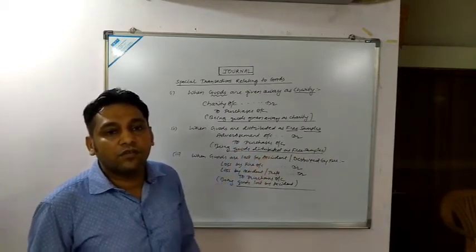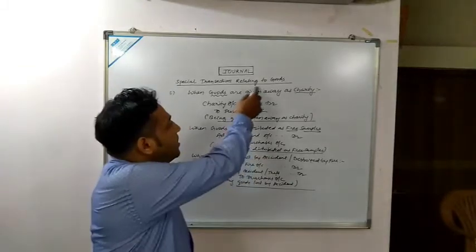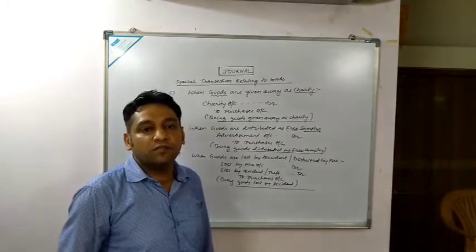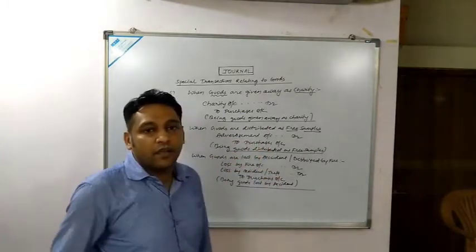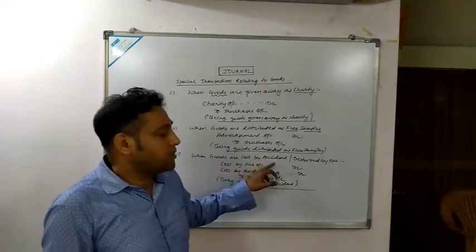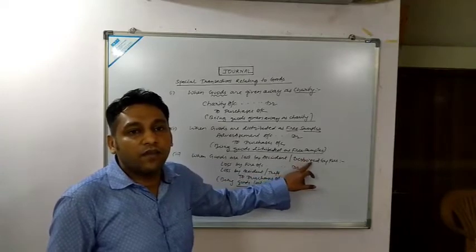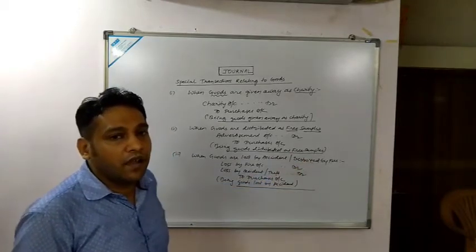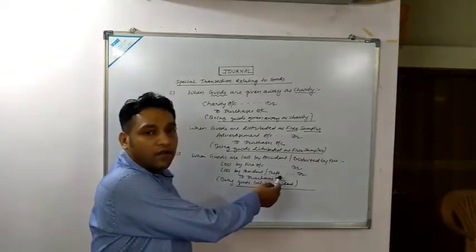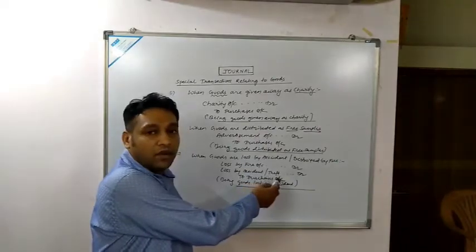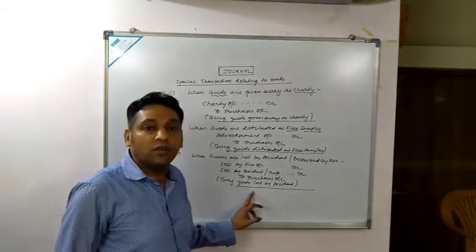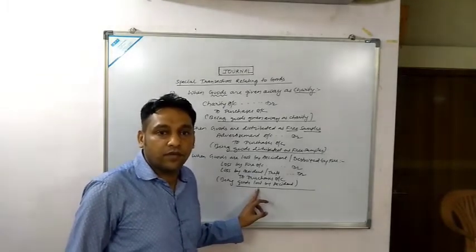So here we can understand that in case of any transaction related to goods, purchases account would be credited. Now next, number 3: when goods are lost by accident or destroyed by fire. What will be the entry? Again it is an abnormal loss, so debit all expenses and losses. So loss by fire account, or loss by accident or theft account, debited to purchases account. Narration: being goods lost by accident.